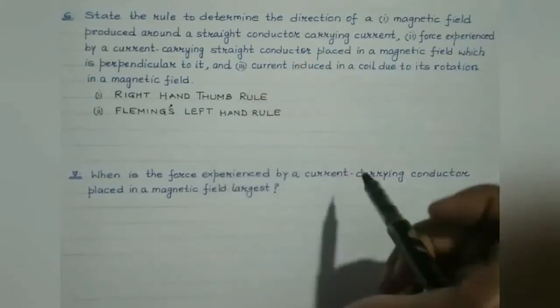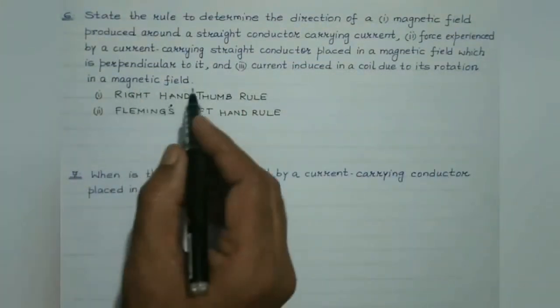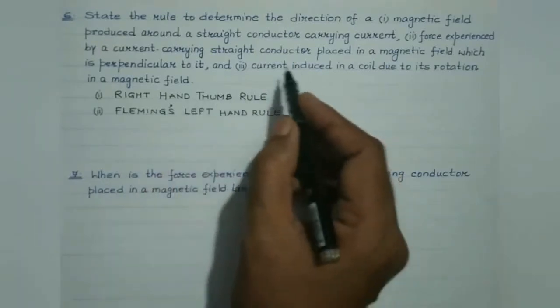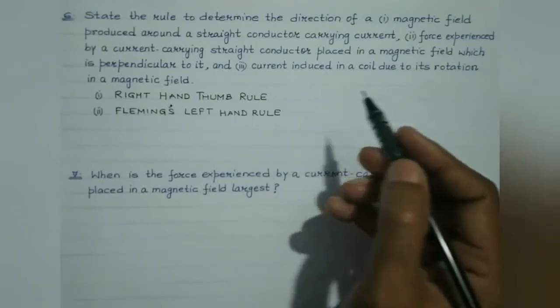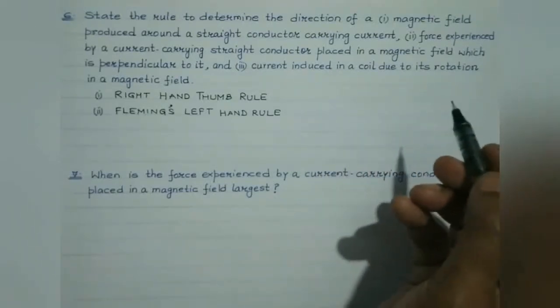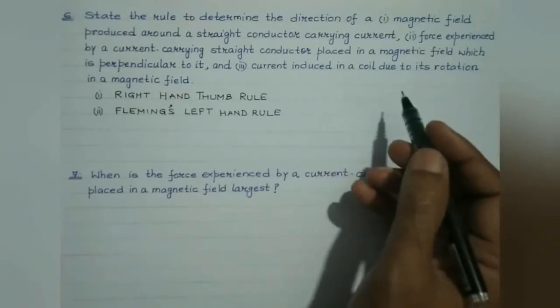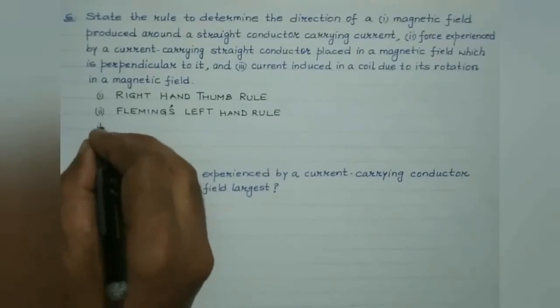Okay, now consider the third part. Current induced in a coil due to its rotation in a magnetic field. So what we are talking about is induced current. Whenever there's a change in the magnetic field or magnetic flux linked with the coil, then an induced voltage or an induced current is produced, the direction of which is given by Fleming's right hand rule.